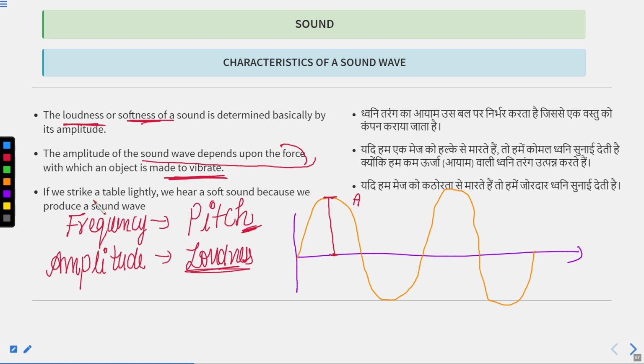Is it clear, class? So amplitude is directly proportional to energy. The more energy you provide, the more amplitude, and the higher the amplitude, the higher the loudness.